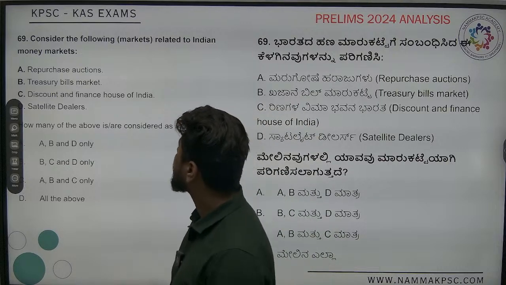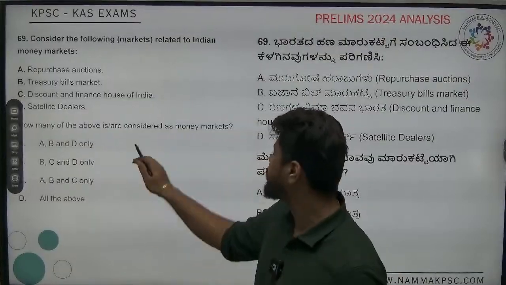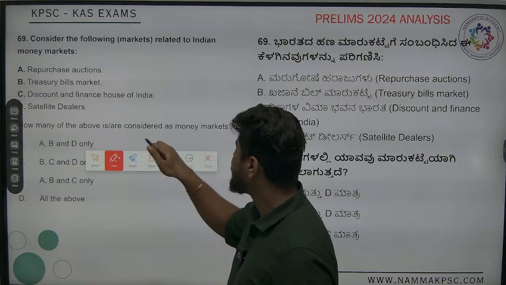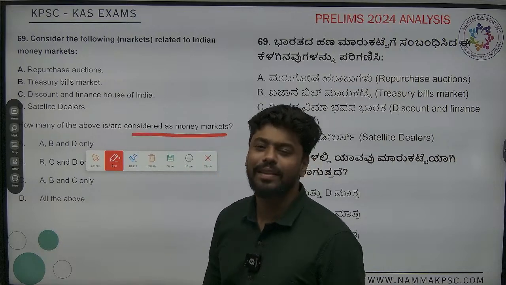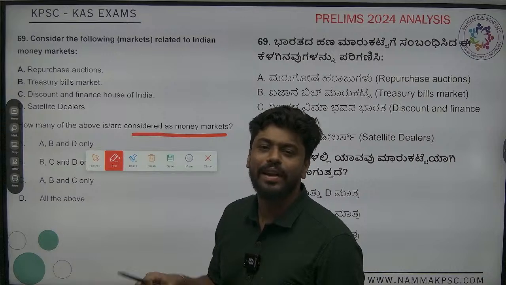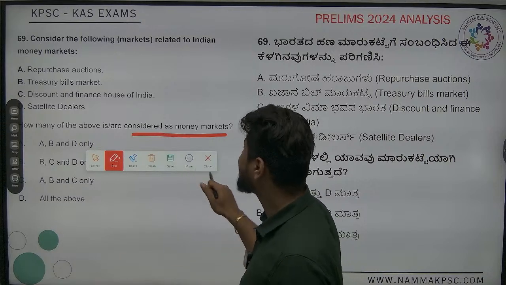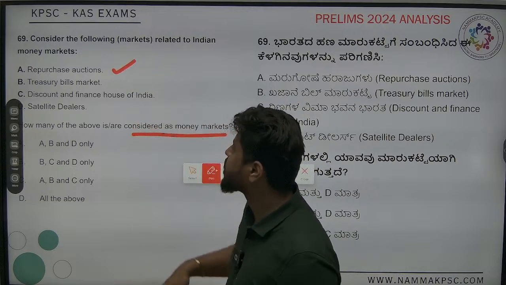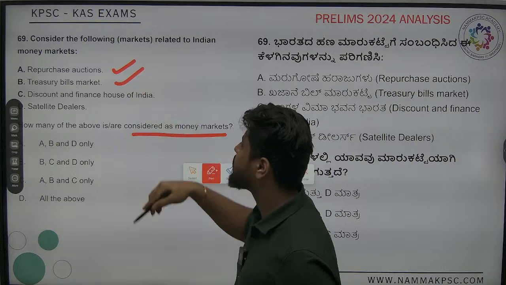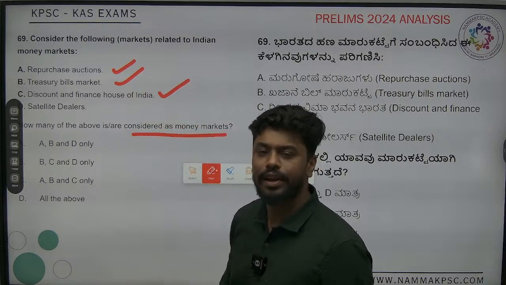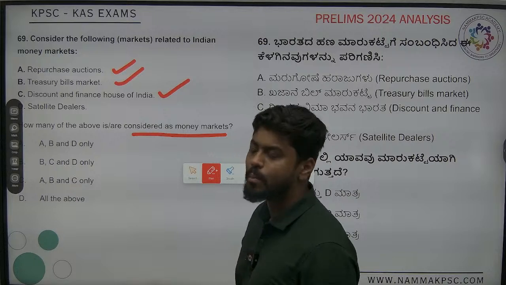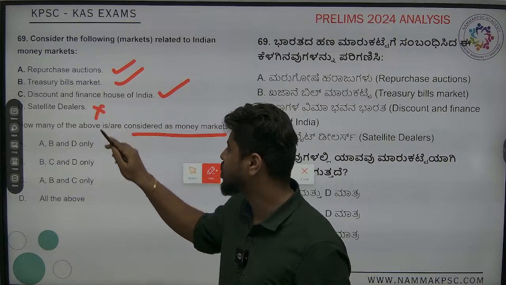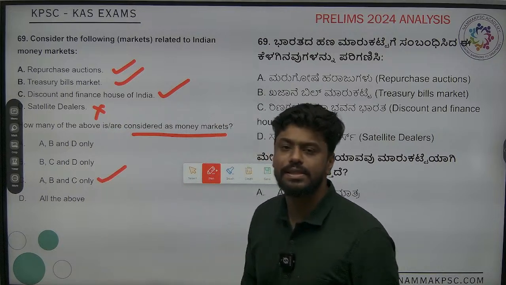Next one. Consider the following about money markets. Which of them are considered as money markets, right? Here they have not given instruments of money market or anything, so it creates a little ambiguity in the question. But nevertheless, if they are just asking which of them are related to the money market, then repurchase auction is also related. Treasury bill market is related, and Discount and Finance House of India is also a money market body. Satellite dealers were there, but later it was discontinued, right? So this goes away. Answer is A, B, C, right?